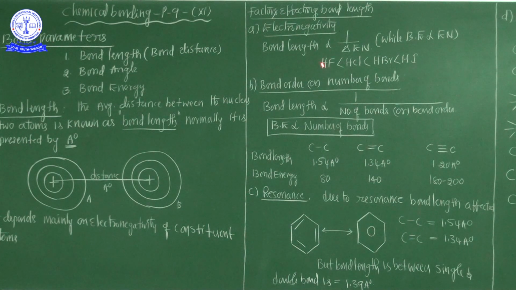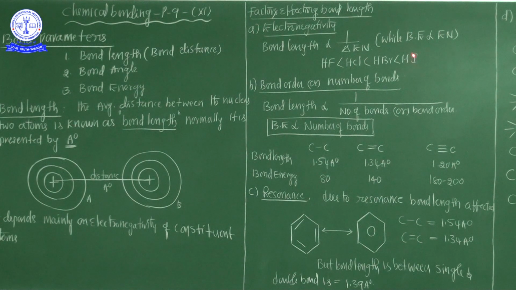So here the most important thing is that bond length is decided by the electronegativity. That's why bond length is inversely proportional to 1 by delta electronegativity. You know that very well. Here: hydrogen fluoride, hydrogen chloride, hydrogen bromide, hydrogen iodide.